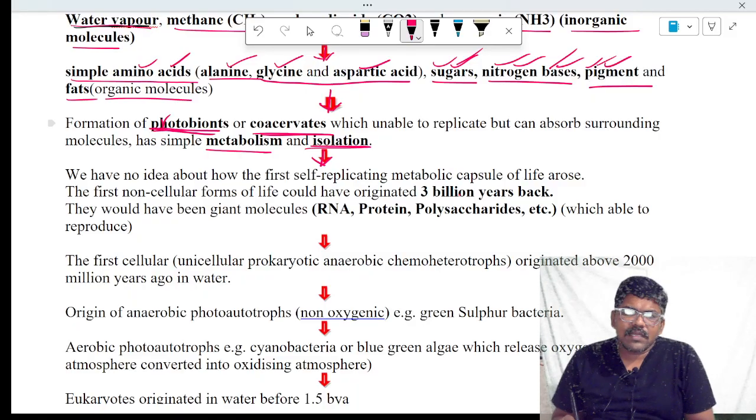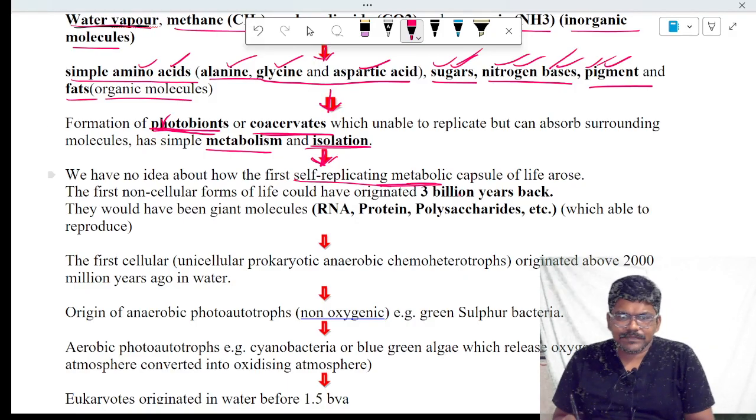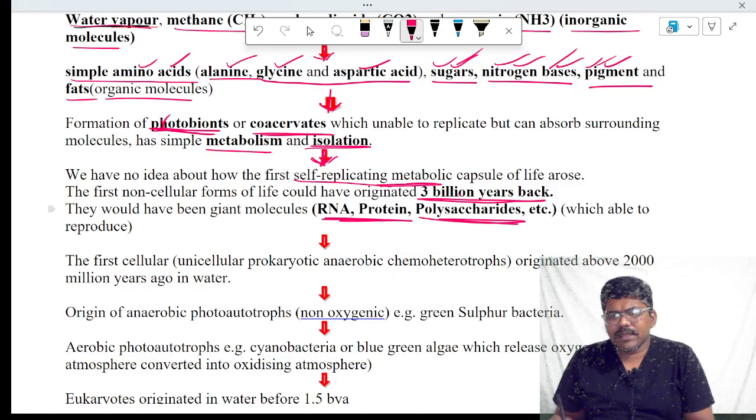They were unable to reproduce, but later they got the property of reproduction. How they got the replicating property, we don't know exactly. First non-cellular forms were formed 3 billion years ago. These non-cellular forms contain DNA, RNA, polysaccharides, etc., and they are able to reproduce.